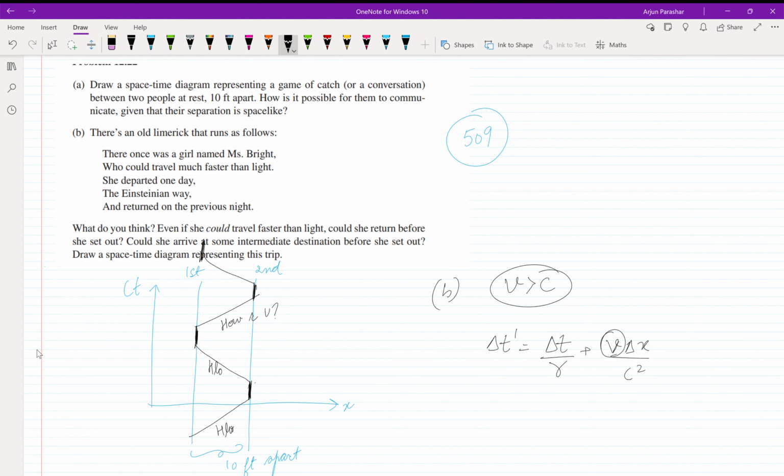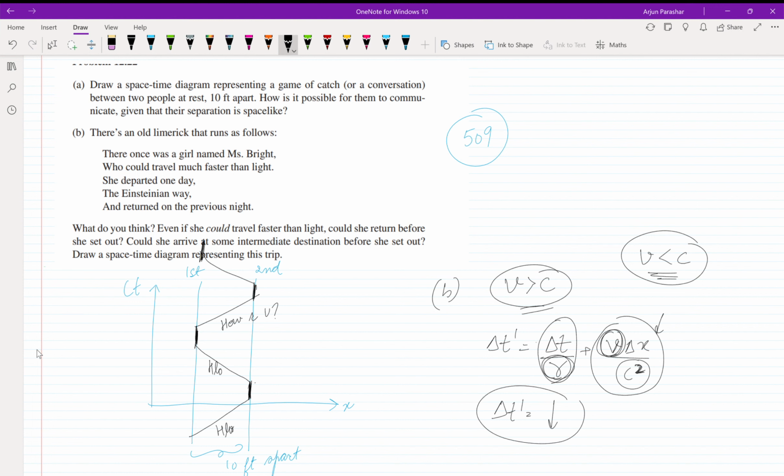So if V is very much greater than C, the denominator is still greater, so this factor will be less as compared to when velocity is less than C. So this component will be greater as compared to this value. And when V is greater than C, gamma also decreases. This term will also become negative. So in total, delta T dash will decrease. So in her reference frame, she will notice that she has returned to her place at some time which is less than the previous time.